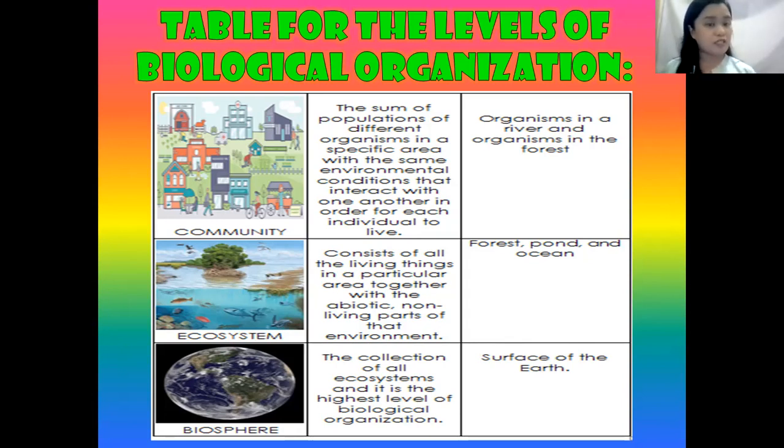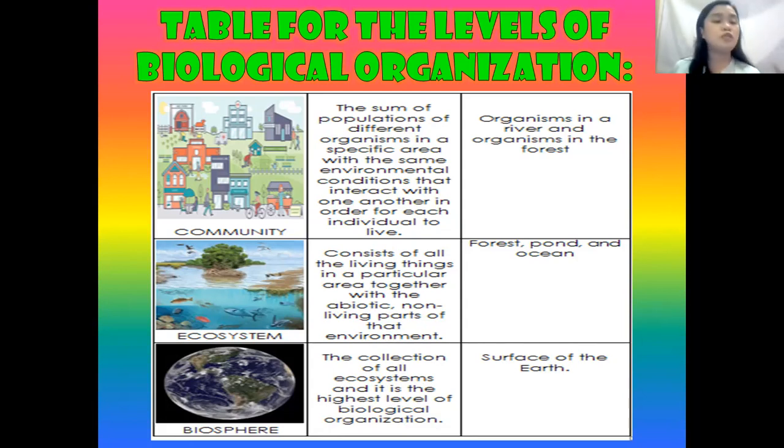First organism, population is composed of organisms, and community is composed of populations. So they are interconnected with each other. It is a specific area with the same environmental conditions, all interacting with one another in order for each individual to live. Some examples are organisms in a river or in a forest, or us living in Manila, or us living in a rural place.